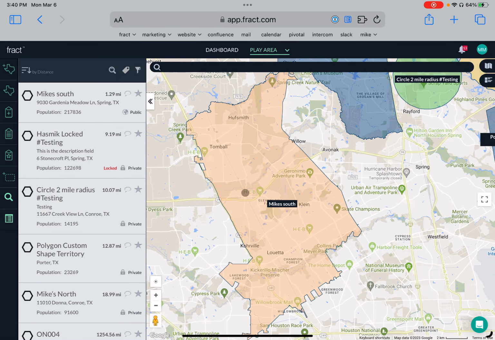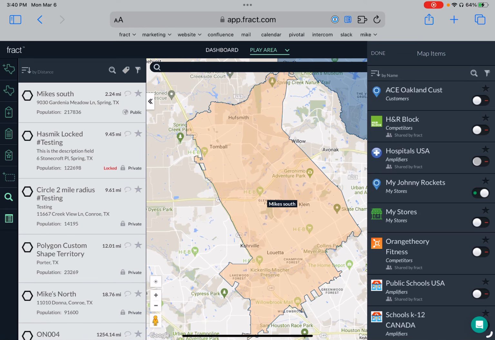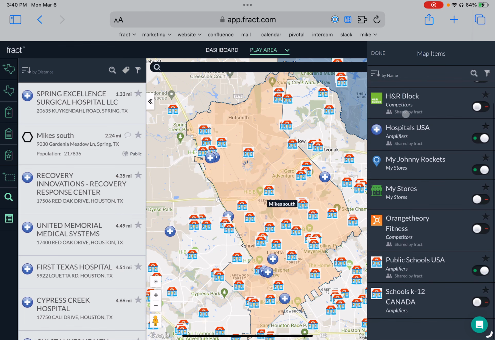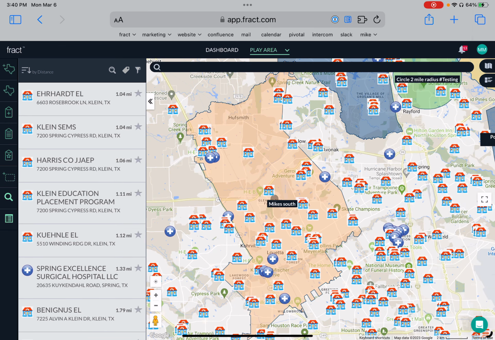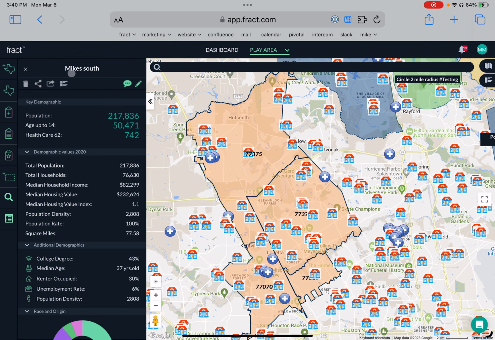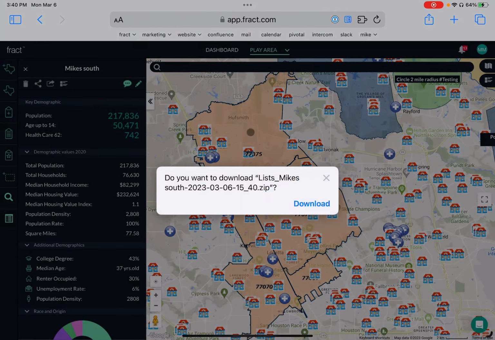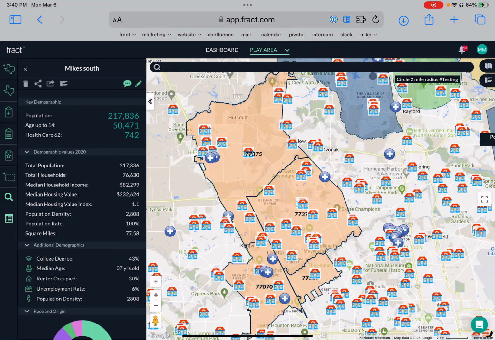Okay, let's say I have this territory here, Mike South. And let's say in there I happen to turn on hospitals and maybe all the public schools. Well, maybe I want this out. So now you can do this. I can click on the territory in question, and I can easily just export the list to a zip file. And there it is. And so it downloaded it.